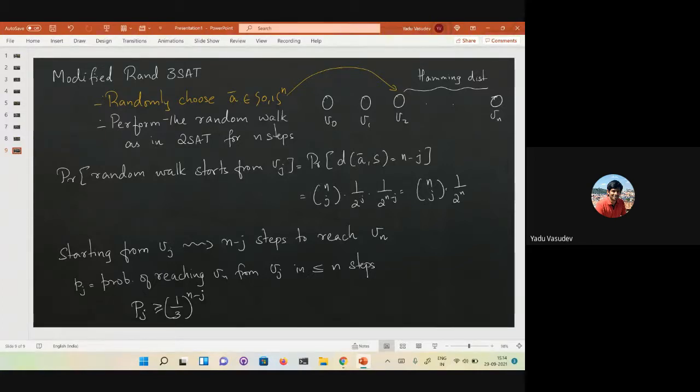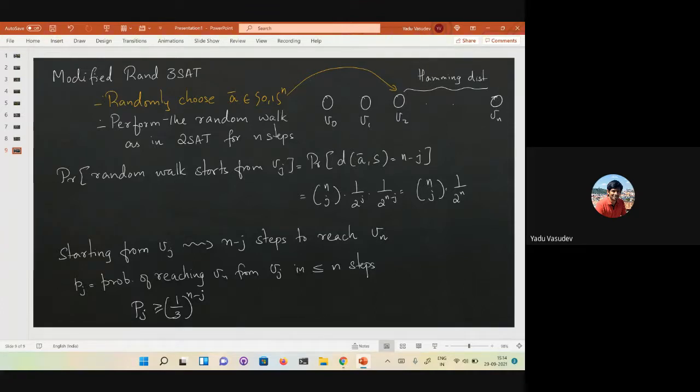So the probability that you will reach Vn within n steps is definitely at least 1 over 3 to the n minus j. This is this very nice event that at every step you actually move forward, right?